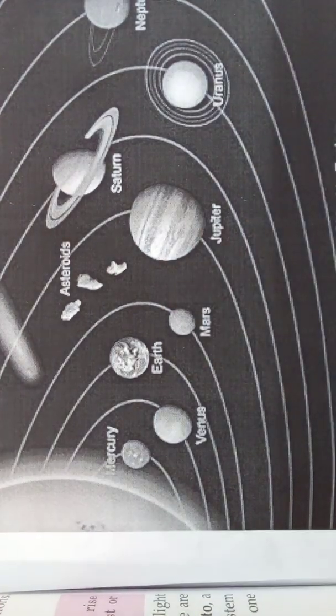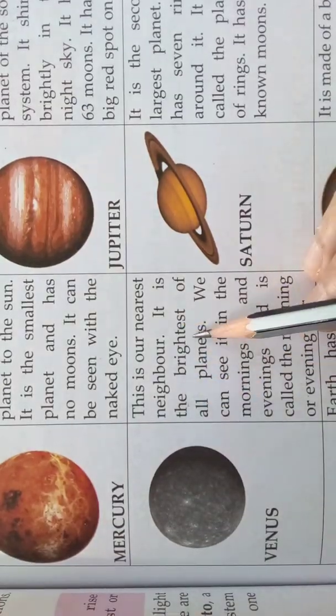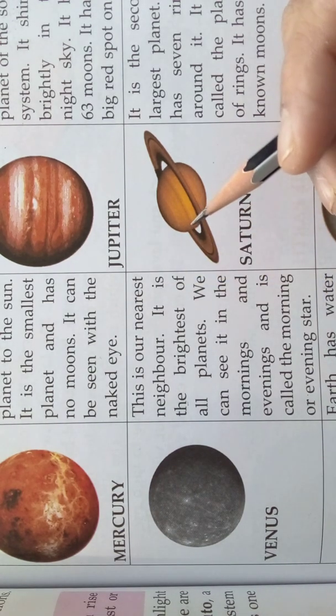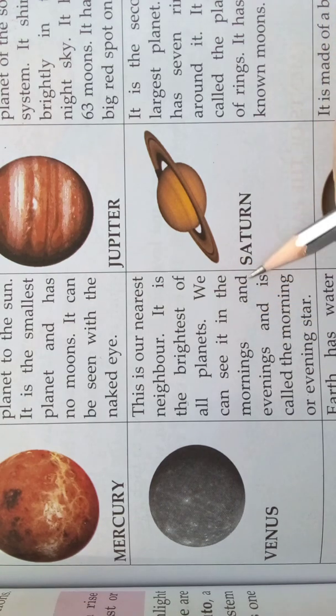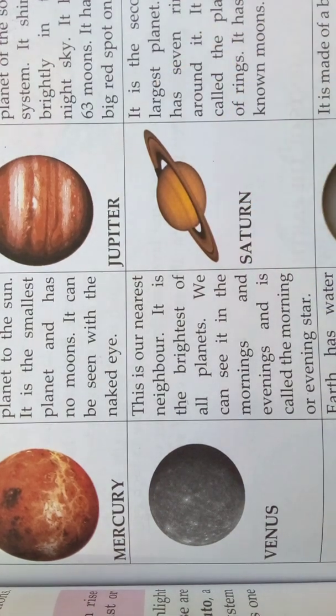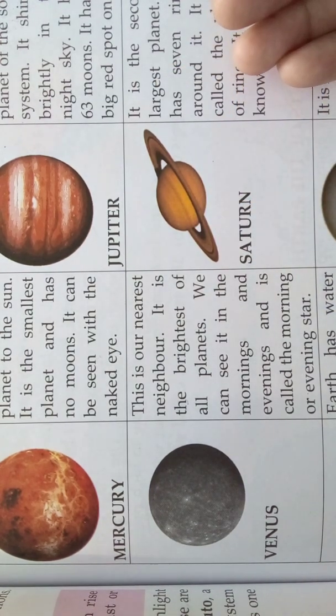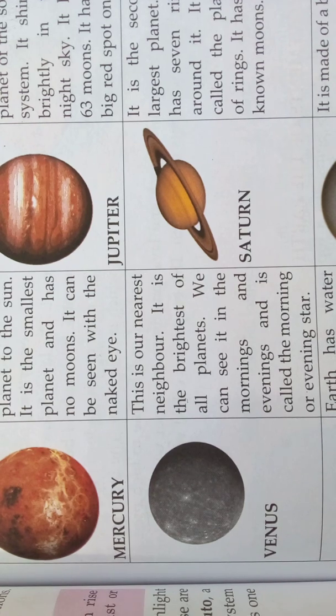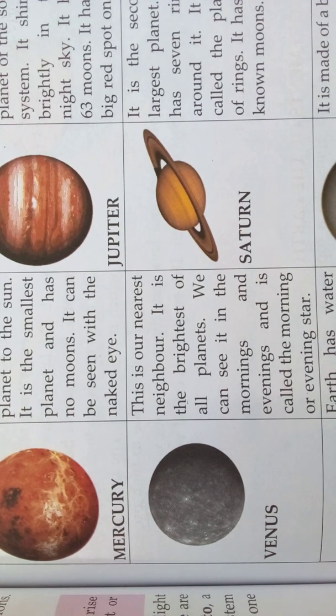Understood, children? Venus is the brightest of all planets. We can see it in the mornings and evenings, and it is called the morning or evening star. Since it is very bright, we can see it in the evening as well as the morning. Even though it is a planet, we call it a morning or evening star, because we can see stars in the night only, but we can see Venus in the morning and evening. That's why we call it a star, since it is very bright like a star. Understood, children?